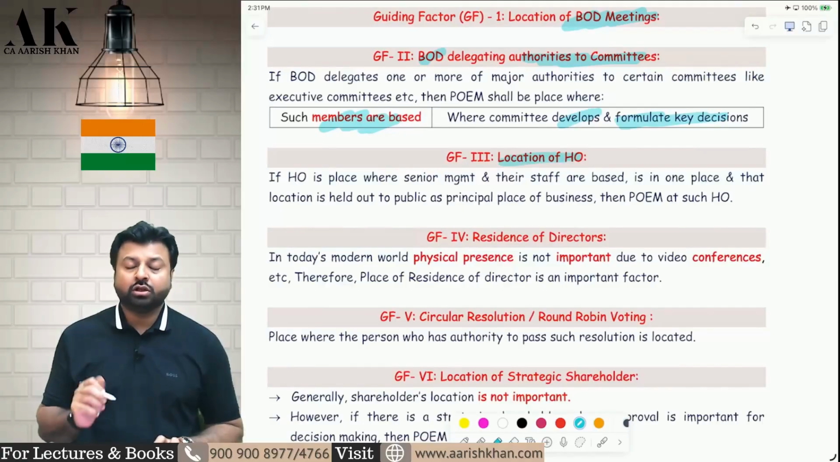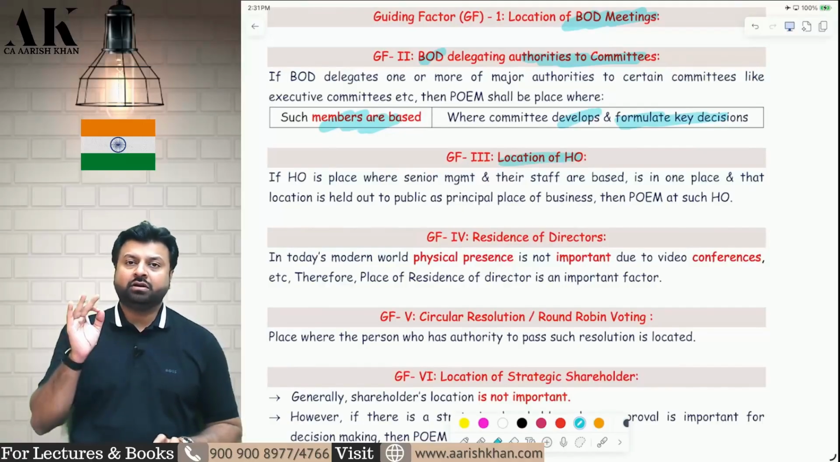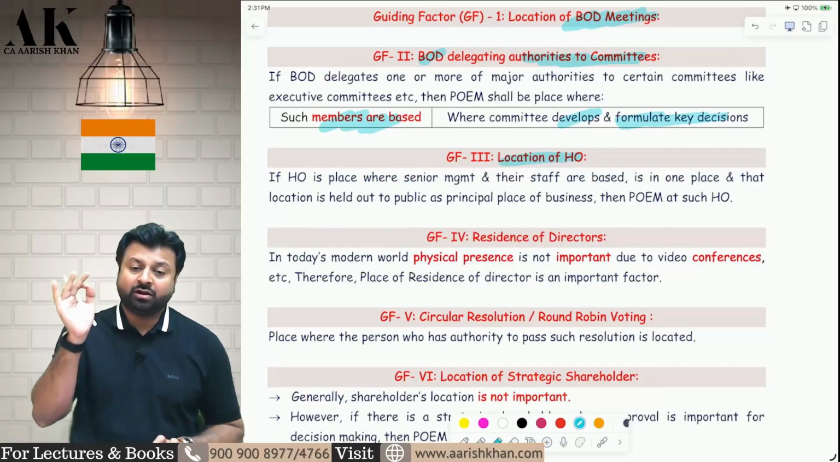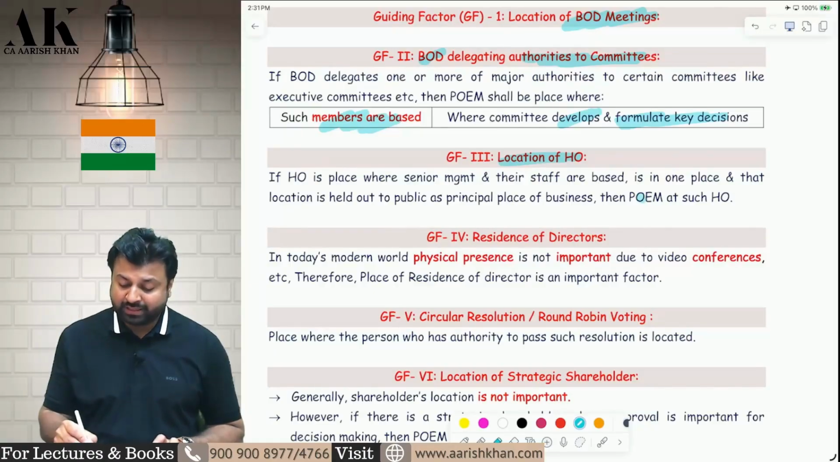Then you need to find out the location of the head office. The location of the head office can be a very important factor because most of the big decisions of a company are taken at the head office only. So such a place can also be considered to be POEM.